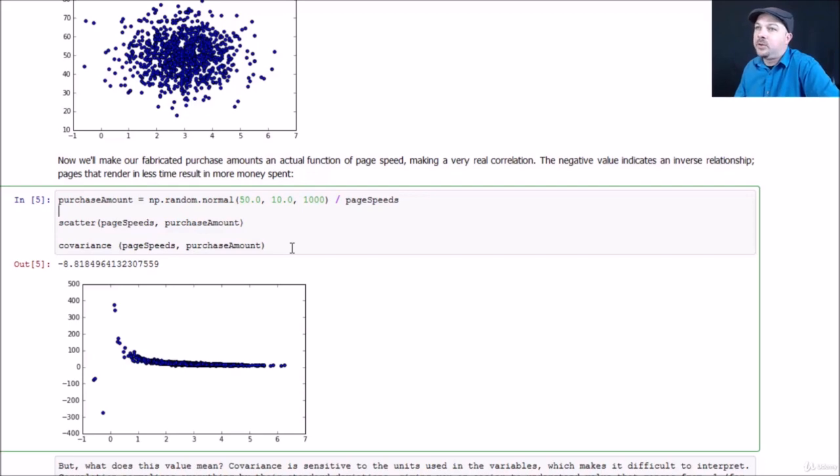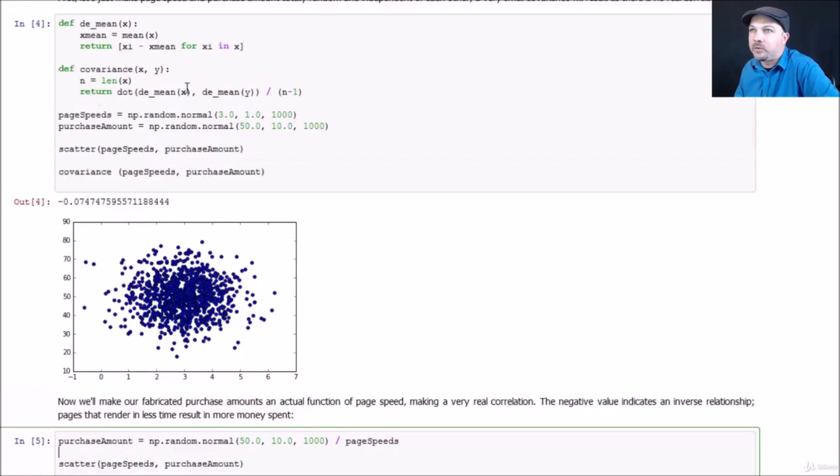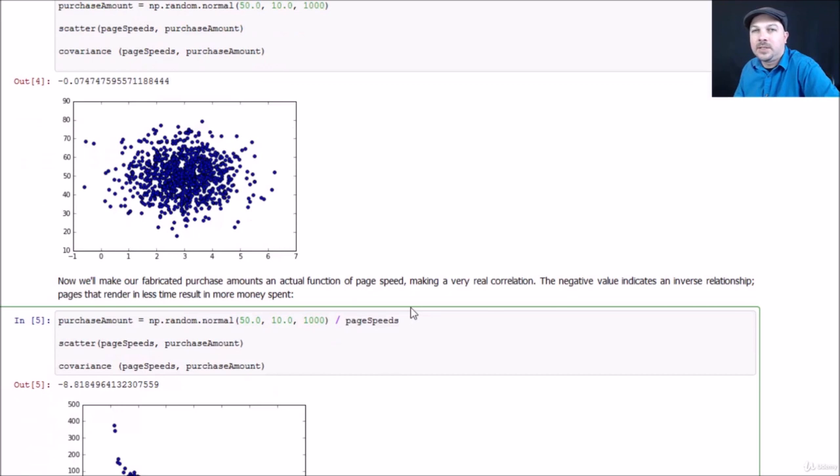So instead of doing it the hard way with the covariance function that I wrote from scratch, just use NumPy and see if you can get the same results. Again, the point of this exercise is to get you familiar with using NumPy and applying it to actual data. So have at it. See where you get. So there you have it, covariance and correlation, both in theory and in practice. A very useful technique to have. So definitely remember that lecture. Let's move on.